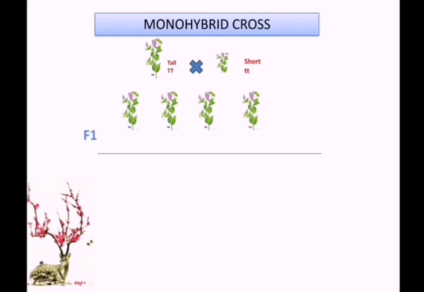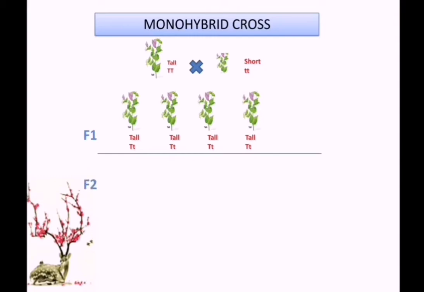We can see that all these plants have a capital T with them. That's why all the plants are tall, because capital T is a dominant trait. Capital T is dominant, so all the plants are tall. But the next genetic constitution, that is small t, I said is a recessive one. It is not able to express itself because of the presence of capital T.